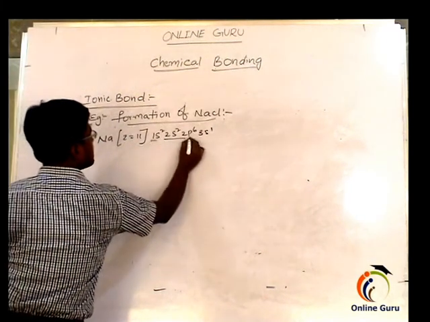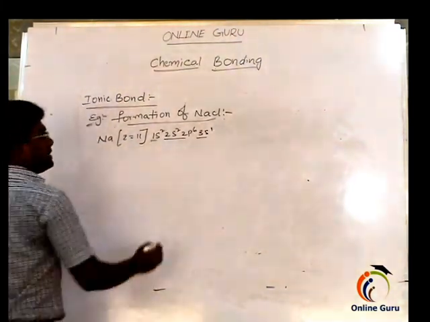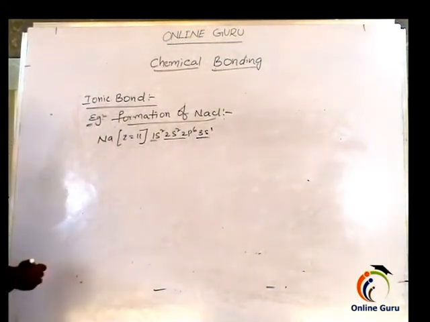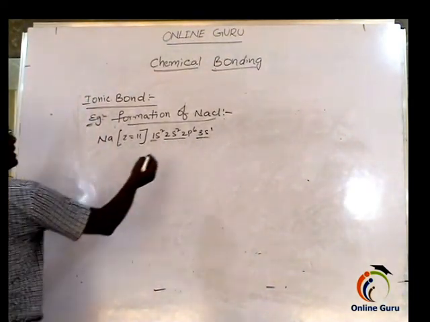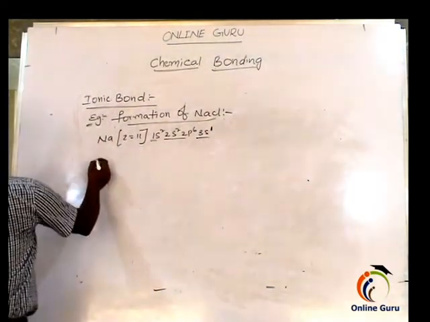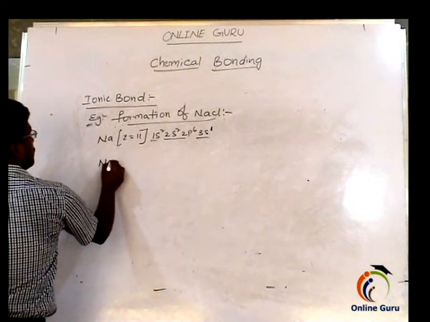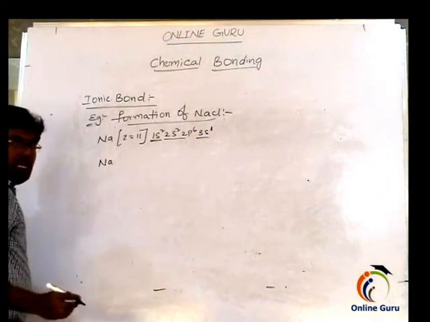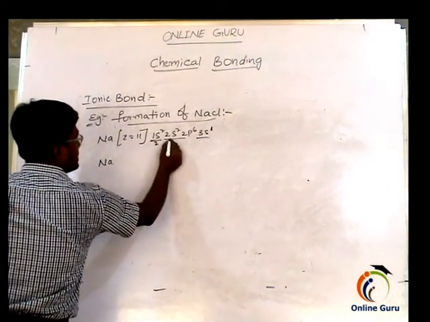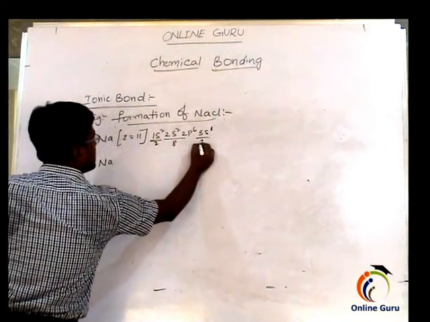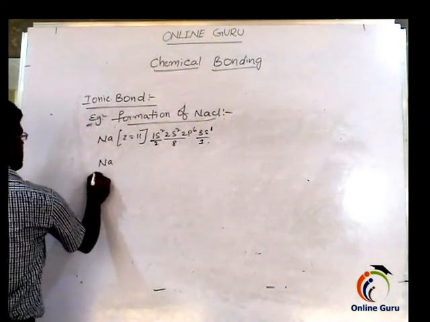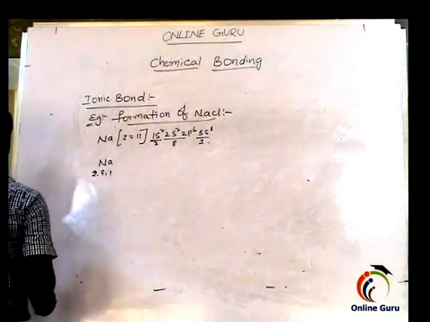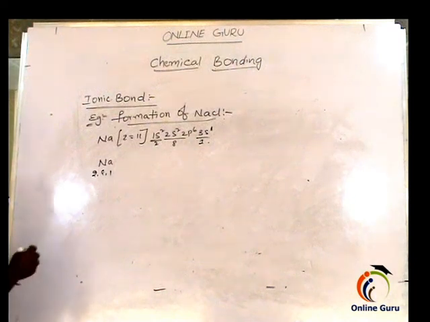This is the first shell, this is the second shell, this is the third shell, and this is the valence shell. So sodium has 1 electron in its valence shell. Shell wise, in the first shell it has 2 electrons, in the second shell 8 electrons, and in the last shell 1 electron. So 2, 8, 1 is the shell wise configuration of sodium.